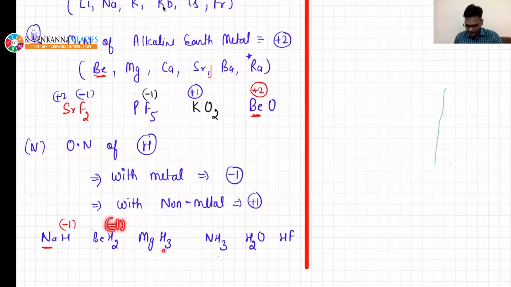Here it is also present with a metal, so it will have -1. In these cases it is present with a non-metal, so it will have +1. So I am writing -1, -1, -1, +1, this is also +1, this is also +1. Did you get it, beta?